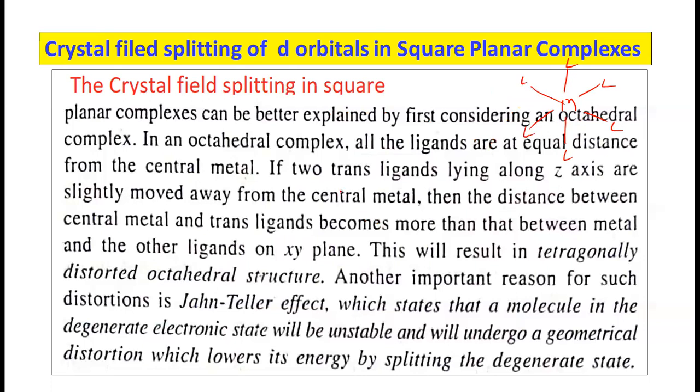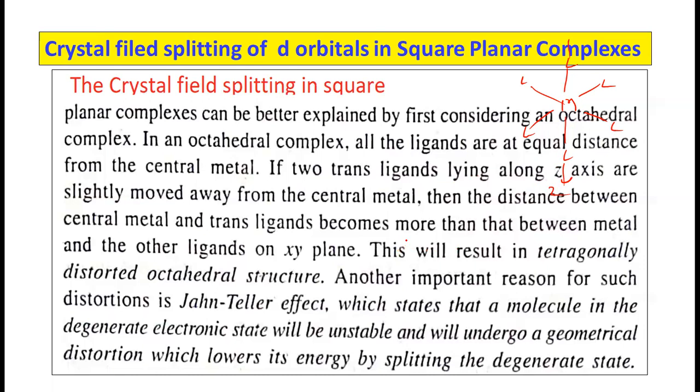So in an octahedral complex, all the ligands are at equal distance from the central metal. If the two trans ligands lying along the z axis are slightly moved away from the central metal, it means the distance between those ligands and the central metal has to be increased.